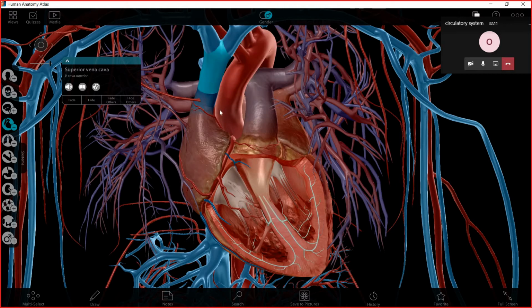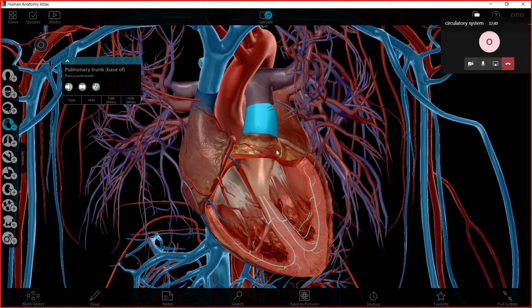Pay attention to the next four names. To the heart, we have four big, very big vessels that are connected to the heart. So this is the heart, and here we have four big vessels that are connected to the heart.